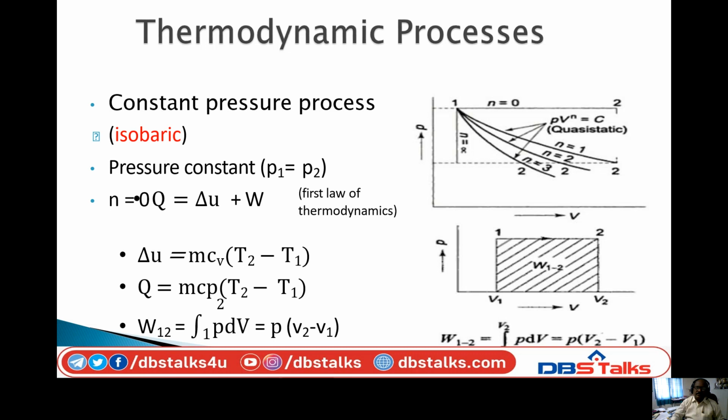When pressure is constant, it is only P equal to constant. There won't be any V term, so n becomes 0. For a constant pressure process, n equal to 0 and P1 equal to P2.